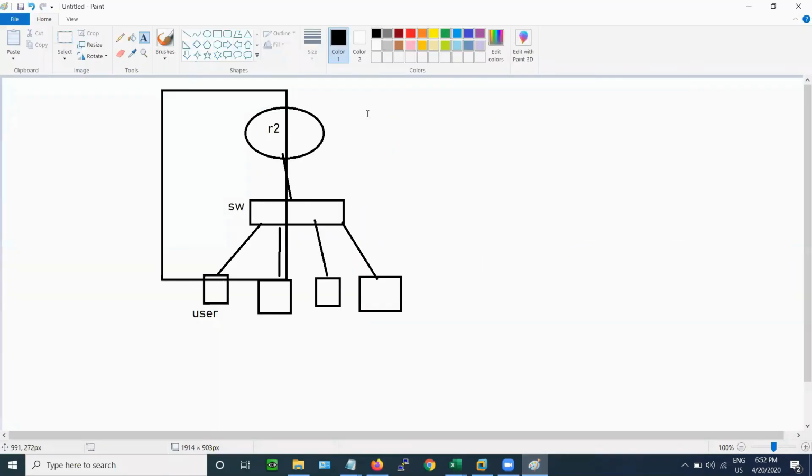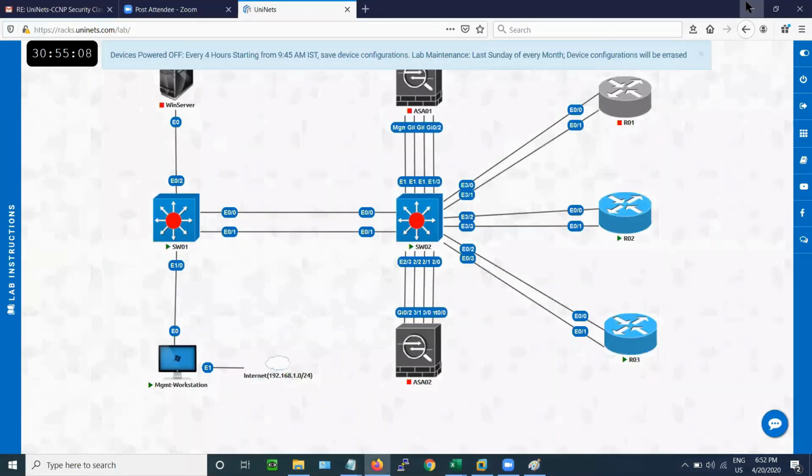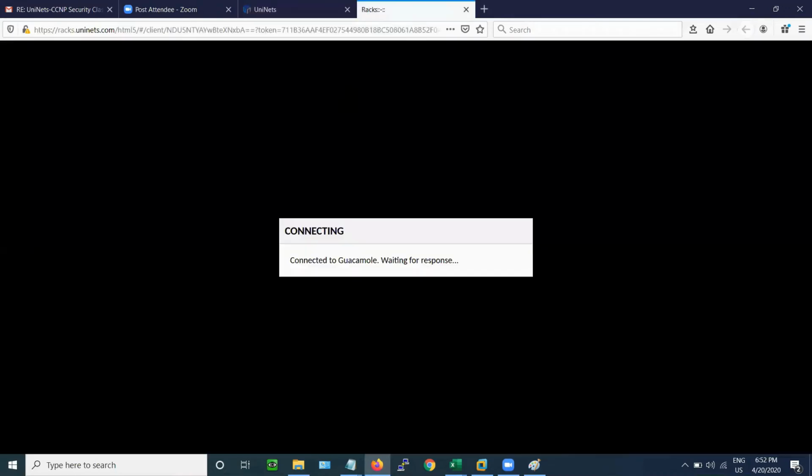So this is the basic thing we are going to use to understand this privilege level over here. There is no use of this, so we will power it off. We just need R2, router 2, and